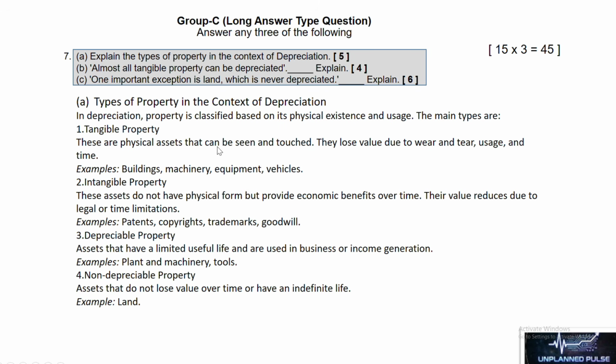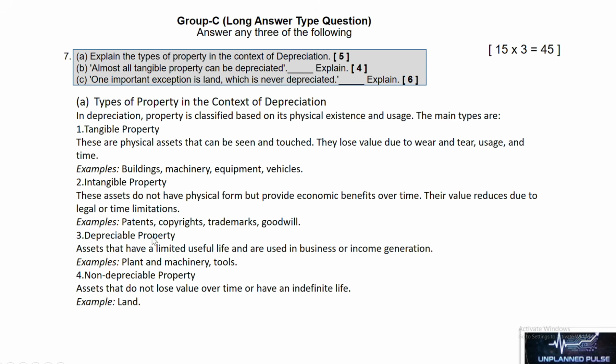These are physical assets that can be seen and touched. They lose value due to wear and tear, usage and time. Examples: building, machinery, equipment and vehicles. Number 2 is intangible property. These assets do not have physical form but provide economic benefits over time. Their value reduces due to legal or time limitations, like patents, copyrights, trademarks and goodwill.